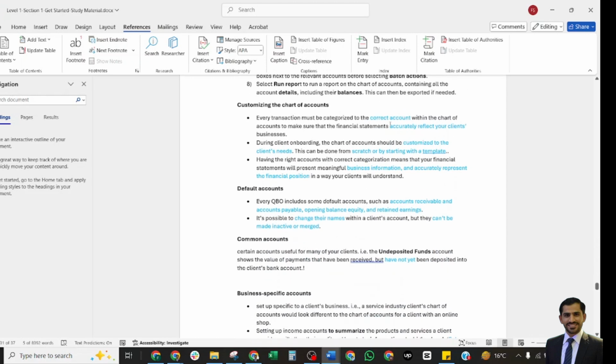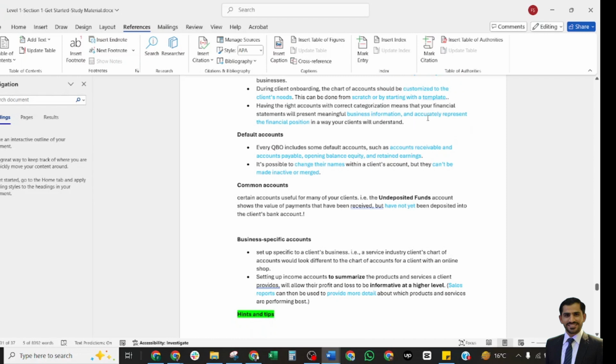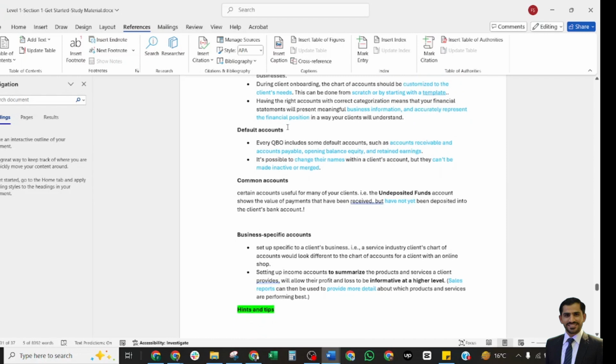These should be categorized in the correct account within a chart of accounts to make sure financial statements accurately reflect your client's balances. Client onboarding: the client's chart of accounts should be customized to the client's needs, and can be started from scratch or with templates. These templates help capture meaningful business information and accurately represent the financial position.